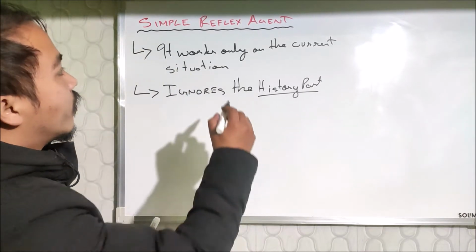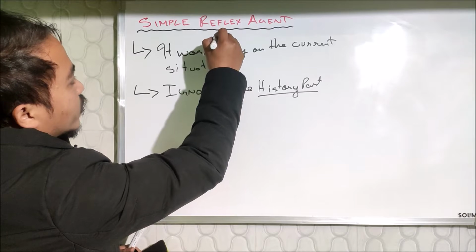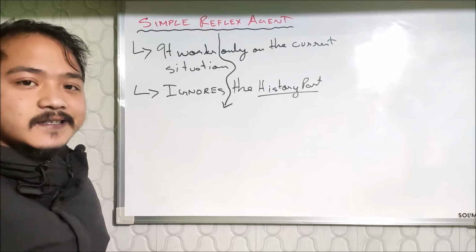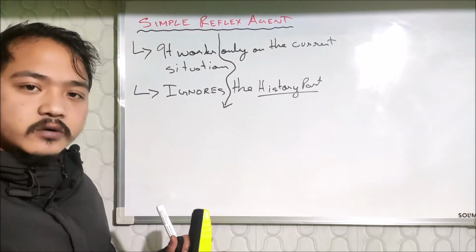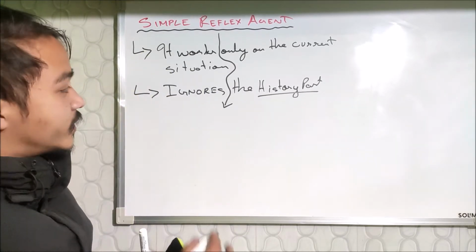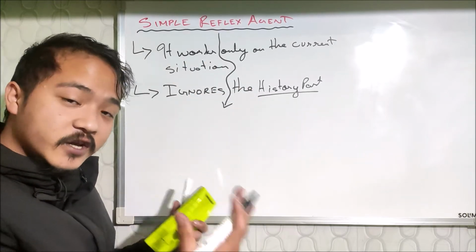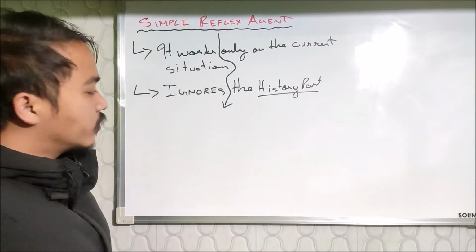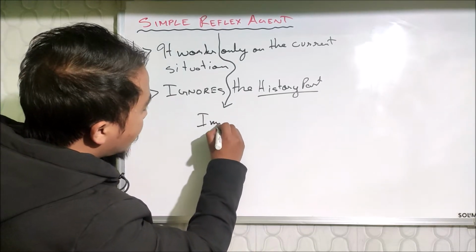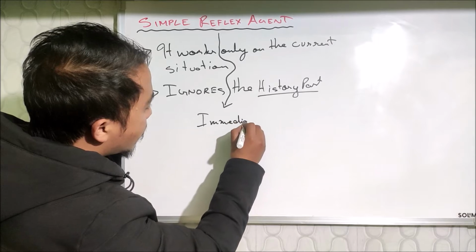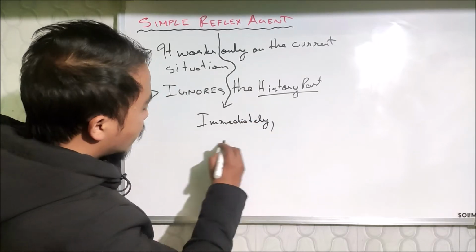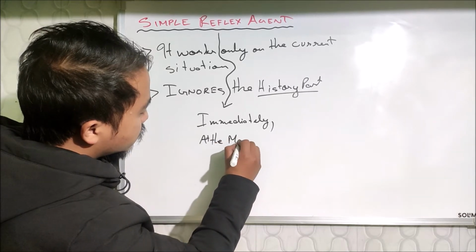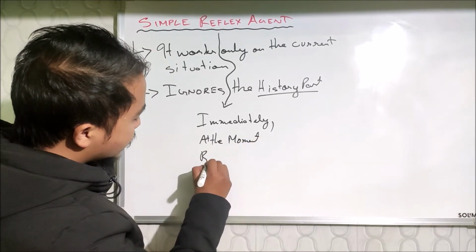And also I will tell you what we mean by reflex. This is a simple one. Reflex agent means that it performs an action, it gives the action at the moment, let's say immediately, or we can say right now.